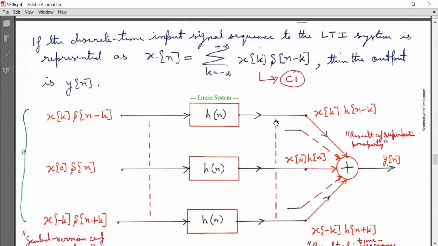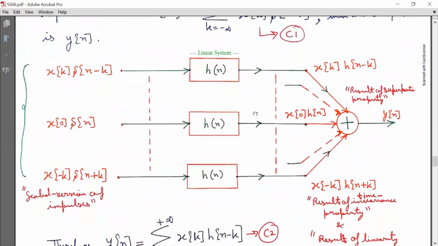If the discrete time input signal sequence to an LTI system is represented as x[n] equal to summation k running from minus infinity to infinity x[k] delta[n minus k], then the output is y[n]. Mark it as equation C1. Now look at this block diagram.